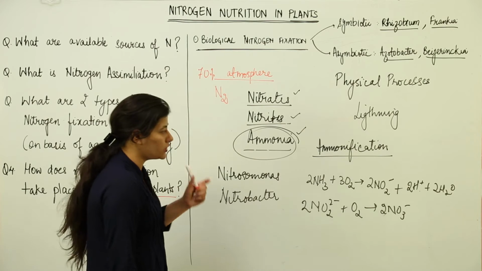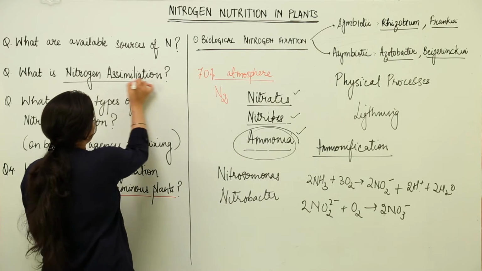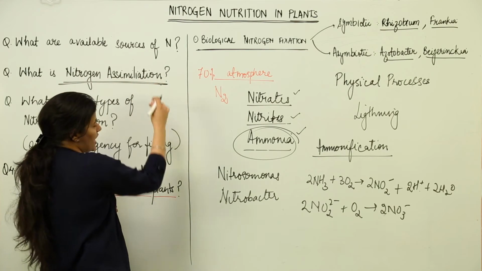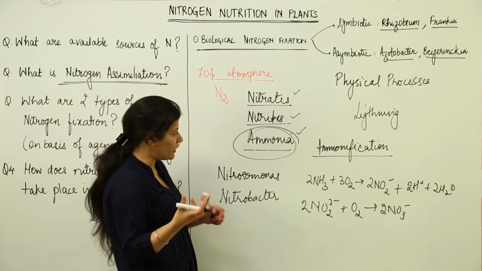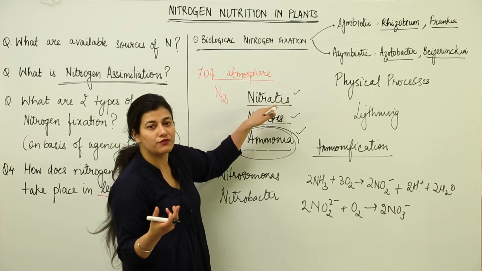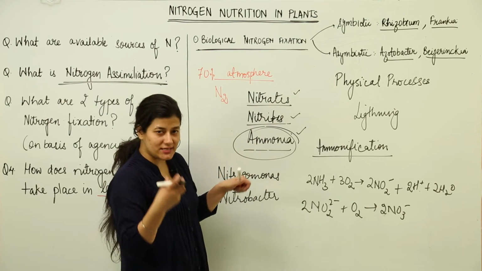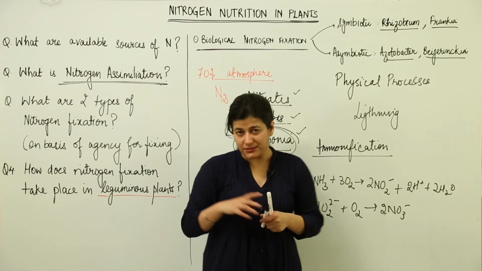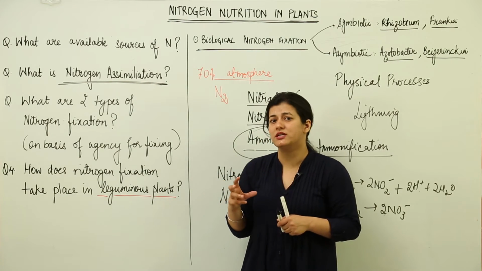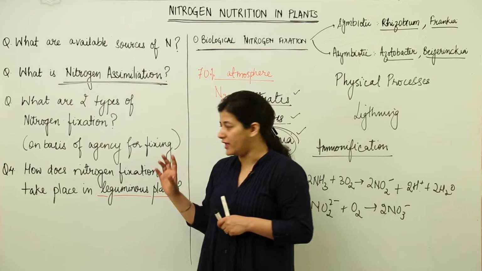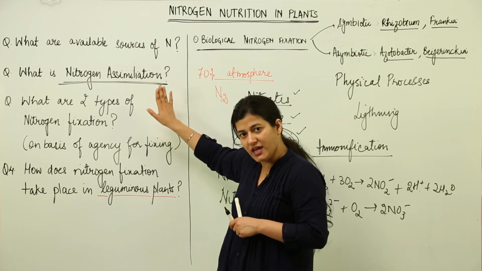Now the question comes, what is nitrogen assimilation? Nitrogen assimilation is that process in which, whether in the form of ammonium ions, nitrites, or nitrates, whatever the plant has taken up would be utilized in the formation of amino acids and other biomolecules which the plant requires. That is what nitrogen assimilation is.